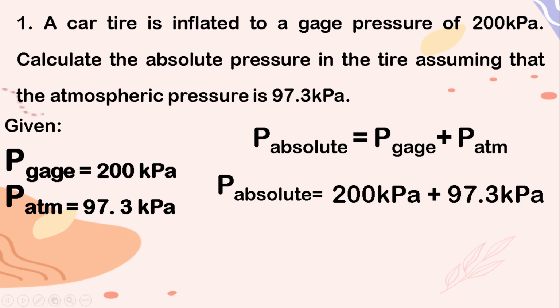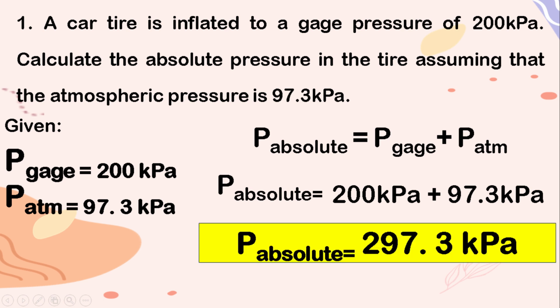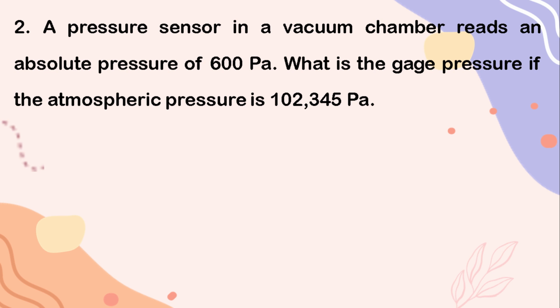P absolute is equal to 200 kilopascal plus 97.3 kilopascal, and by totaling these values, we can obtain the result of absolute pressure which is 297.3 kilopascal.